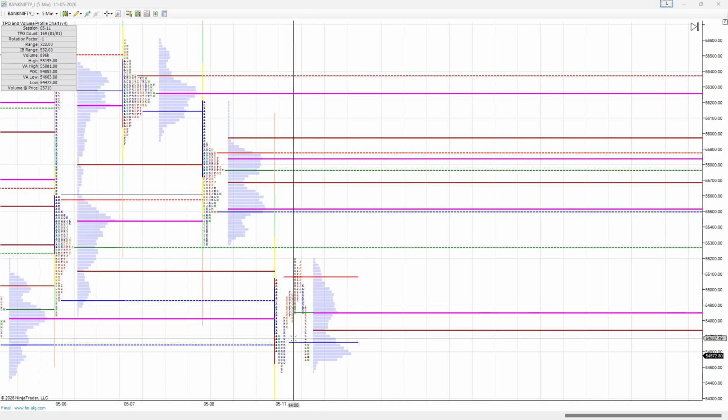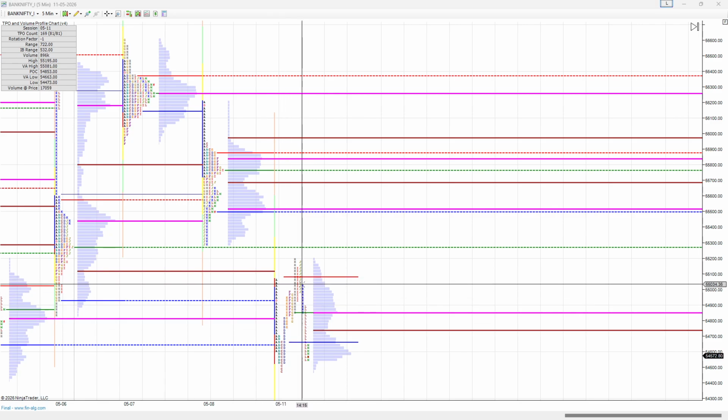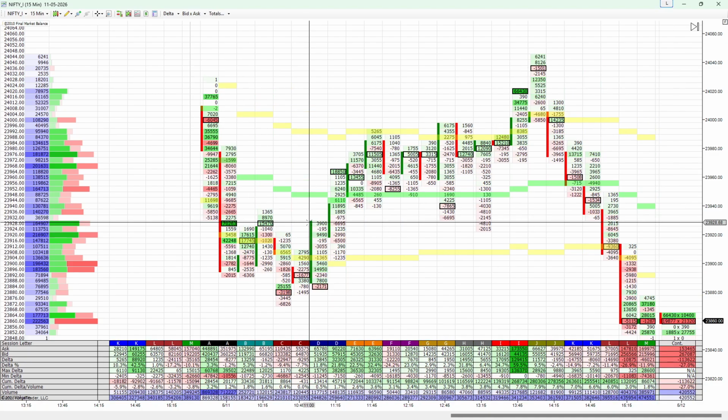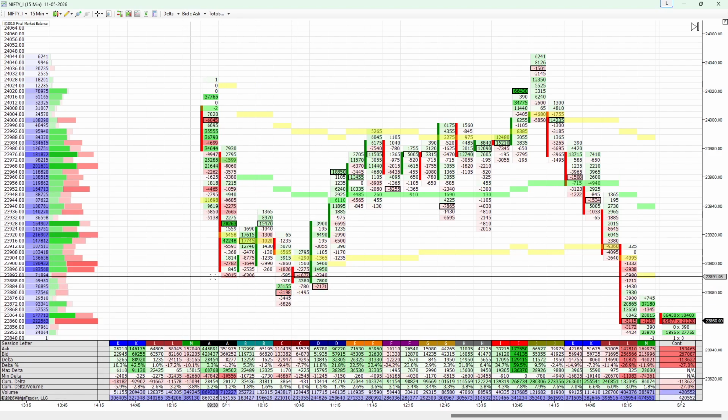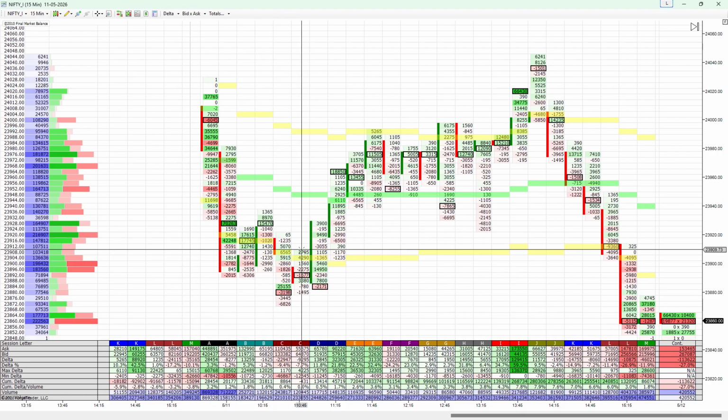Systematic way in the sense that whenever there are more and more buyers, whenever there are more and more sellers, whenever there are equal buyers and sellers, in all these scenarios the market follows a certain discipline. Who is the majority and who is the minority, you can see from the footprint chart itself. Nifty I'm showing here, the majority key players at a certain price level. With the volume, you can see AB sessions volume is very high and price is coming down with a high volume, and delta is also favoring the market direction. That is the catch here.